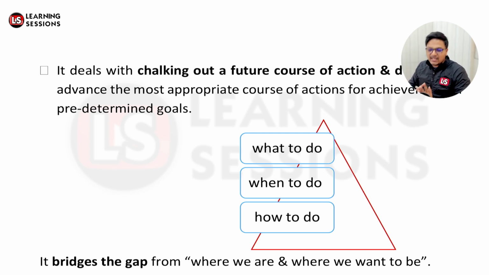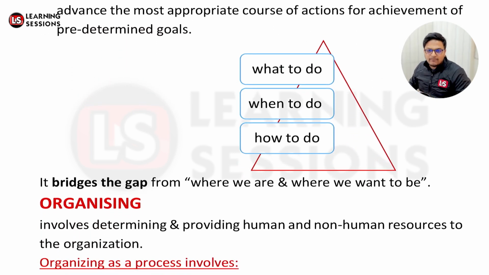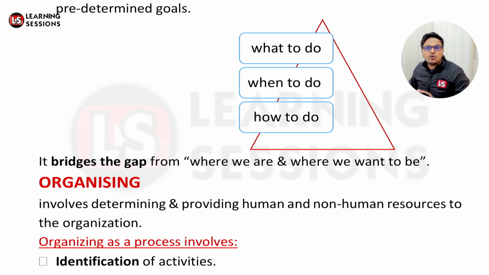We have not started anything yet, but we are just thinking over how the things are to be done. We are basically looking for the different things which can be done over there, and that's actually the planning. After that, the second component is related to organizing.